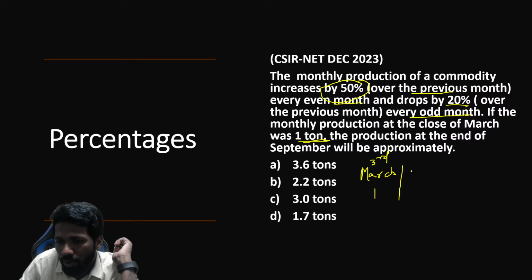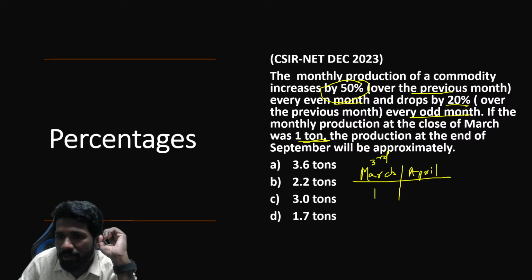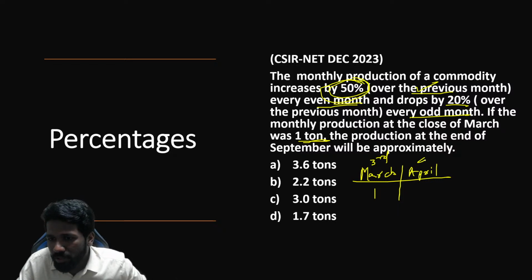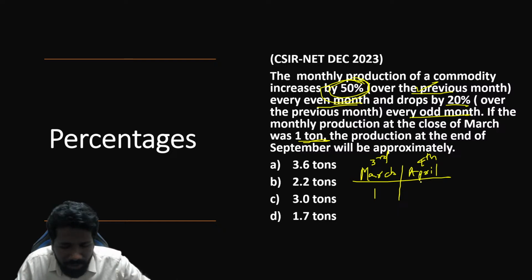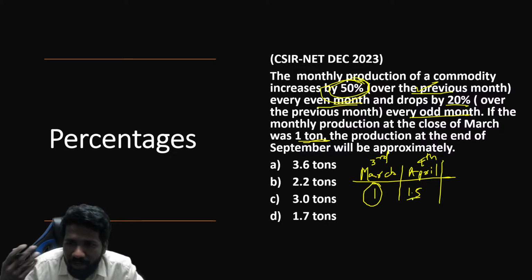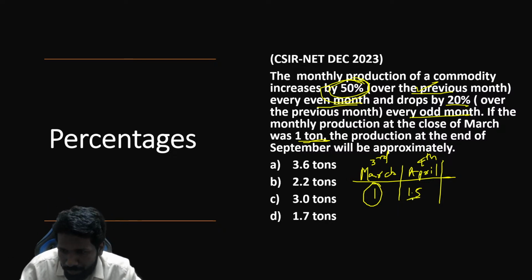What happens in April? In March it is 1 ton. So in April what will happen? Over the previous month, there is a 50% increase every even month. April is the fourth month, so in an even month it is a 50% increase compared to the previous value. That means to the 1, 50% of 1 is added. So we get 1.5 ton. Again, if this fraction is confusing you, you can convert ton into kilogram and do that. That is also fine. Otherwise, you can do it with this itself.